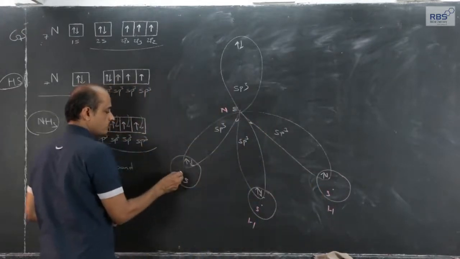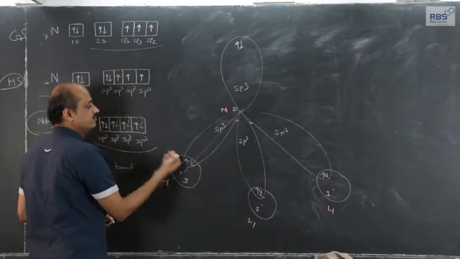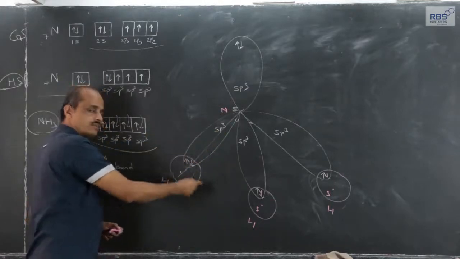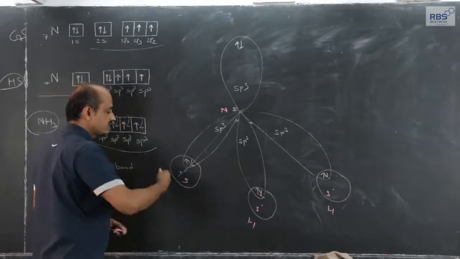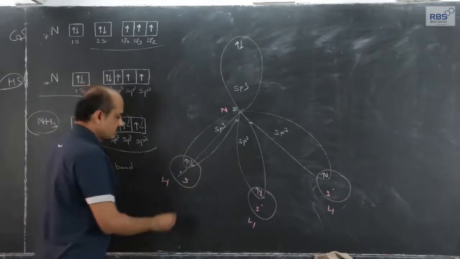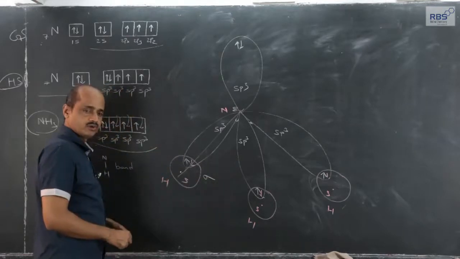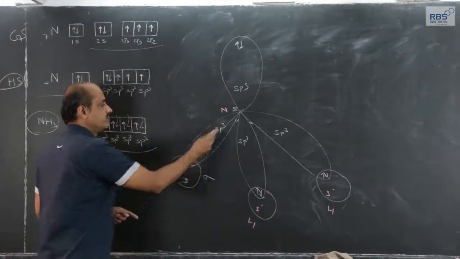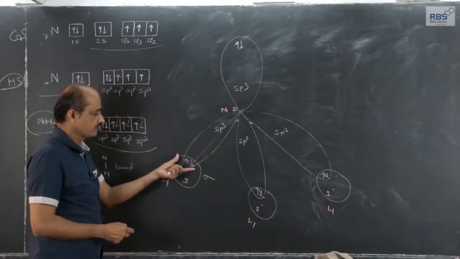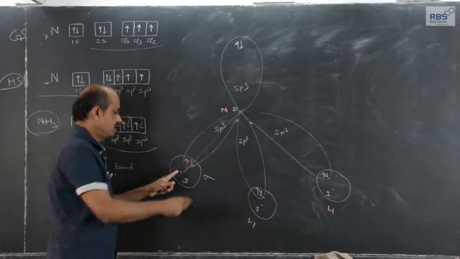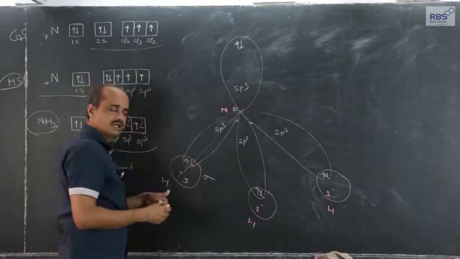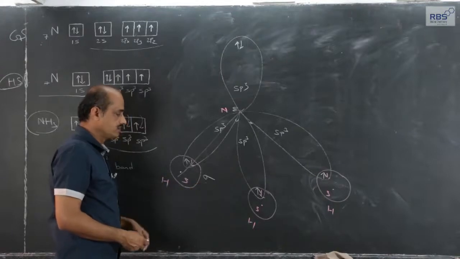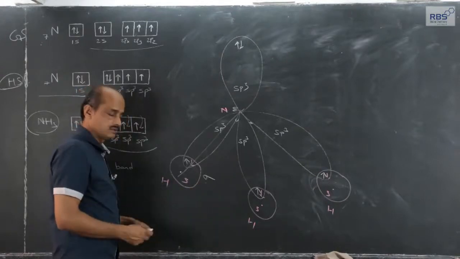So, the line joining the two nuclei, nucleus of hydrogen and nucleus of nitrogen. Electron density is in between the line joining the two nuclei. The line joining the two nuclei passes through the shared pair. Such type of covalent bond is called a sigma covalent bond, and the sigma covalent bond is stronger because the electron density is in between the two nuclei, and because of this electron density, the repulsion between the two nuclei decreases further. So, it makes this type of covalent bond formed by coaxial overlapping strong.